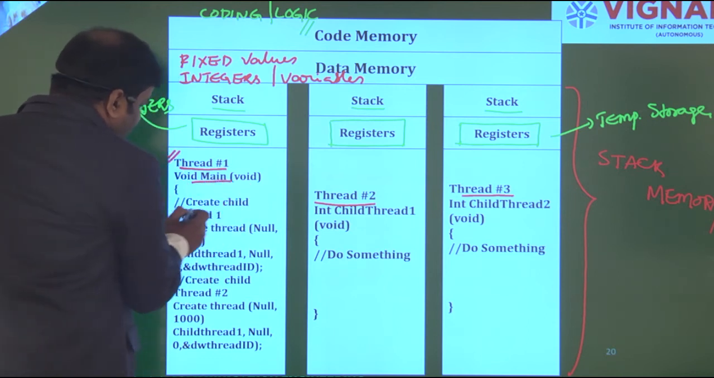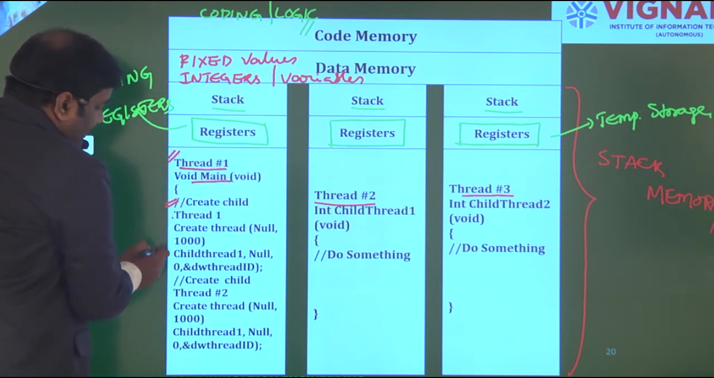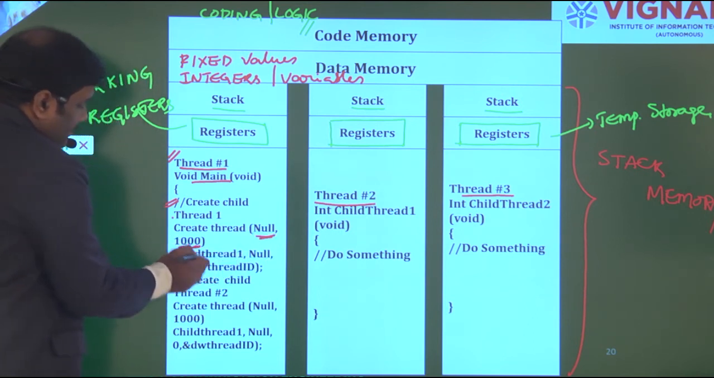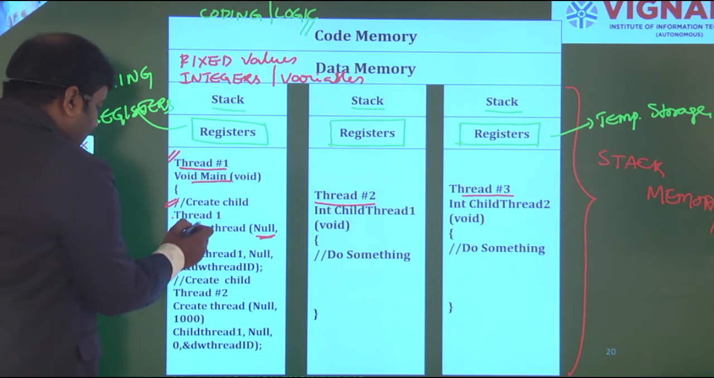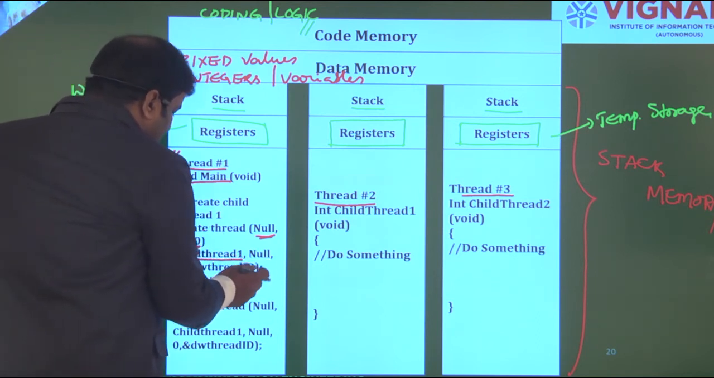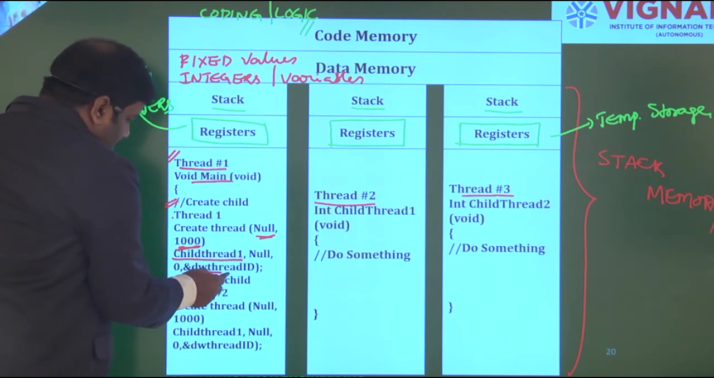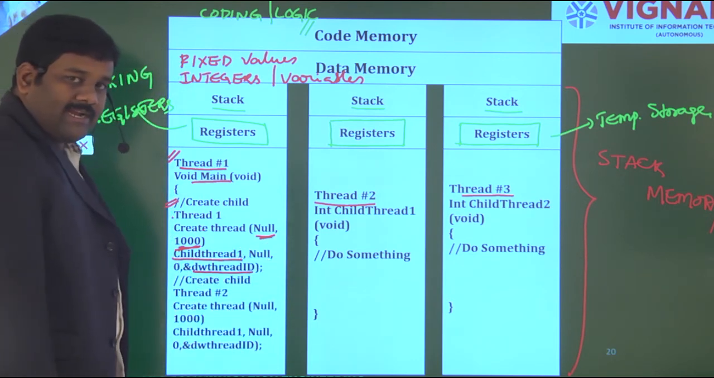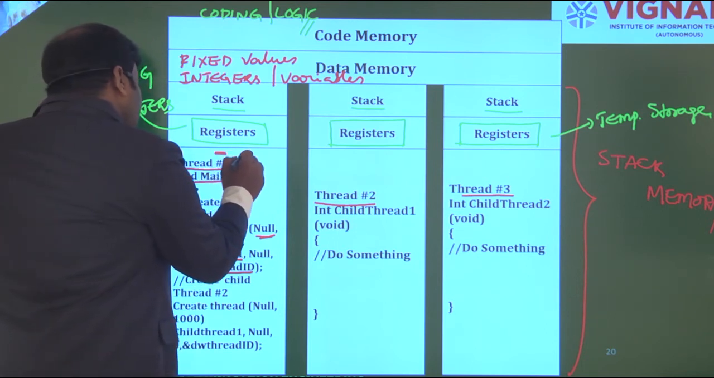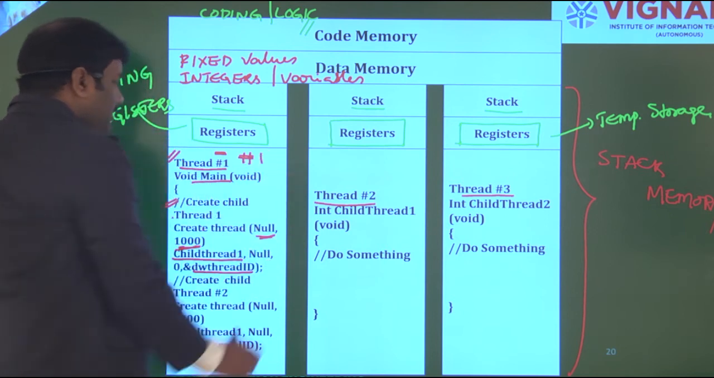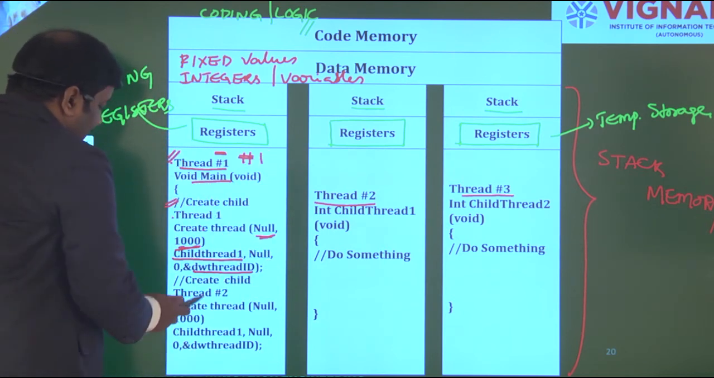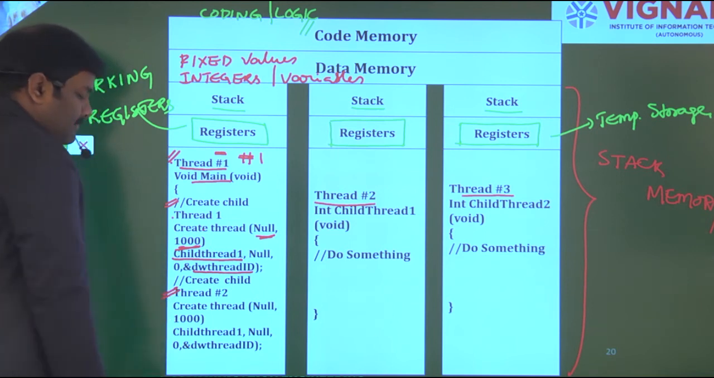void main, and it is creating a child with thread 1, creating the thread with null, and it has to store 1000. And I have to create one more child, that is child thread 1, and this can be read with the ID of that particular thread. What is the ID? This one, #1, thread 1.